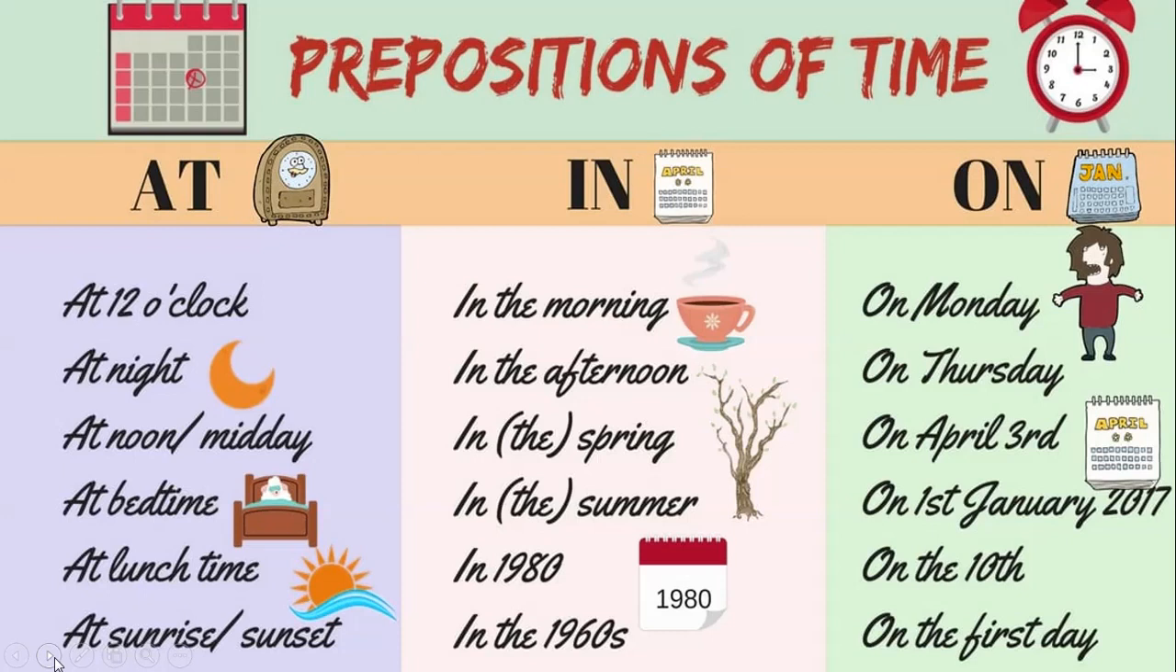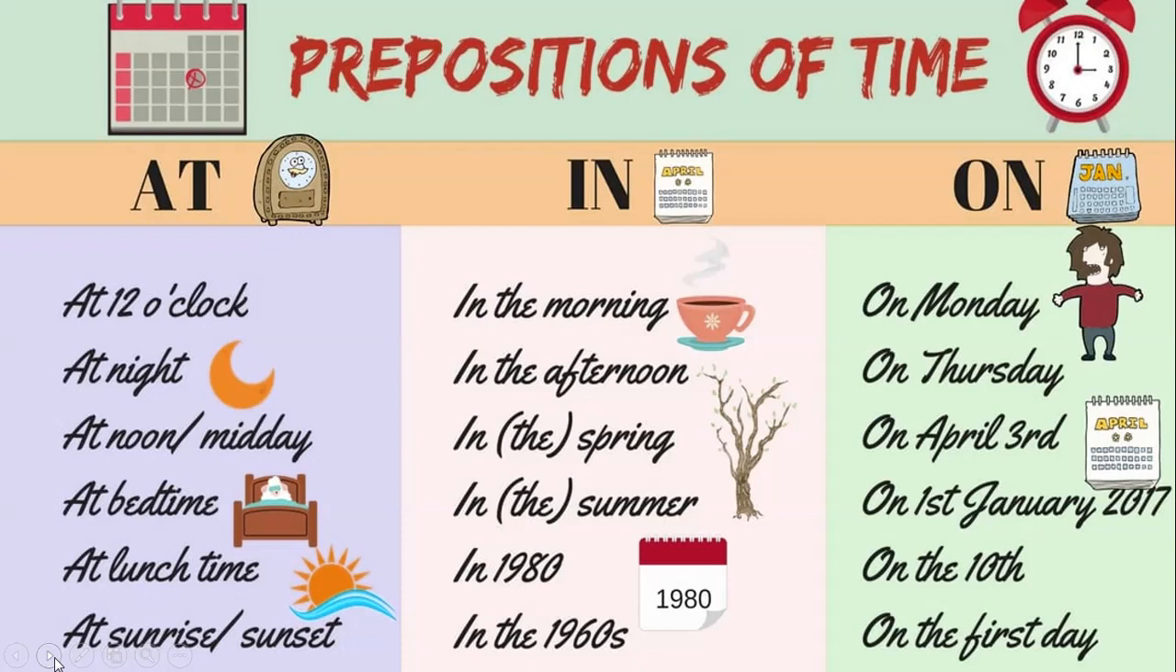In front of you there are three major categories of time: at, in and on. Let us read about time. At. At basically means a particular time. For example, at 12 o'clock, or you can say at night, at noon, at midday, at bedtime, at lunchtime, at sunrise, or at sunset. We also use at for an age, at 18 or at the age of 20.